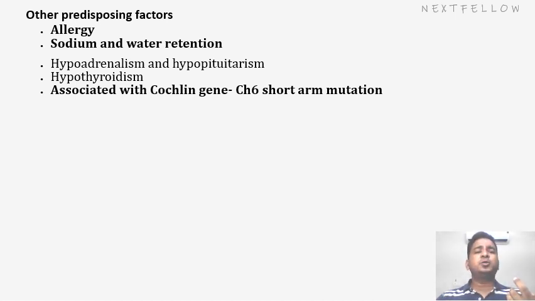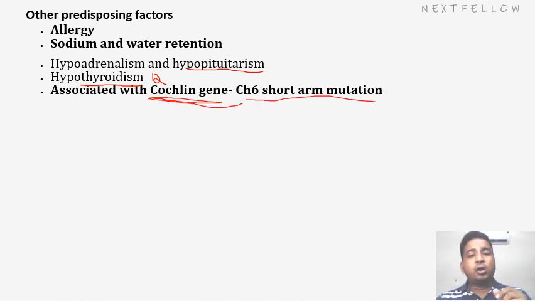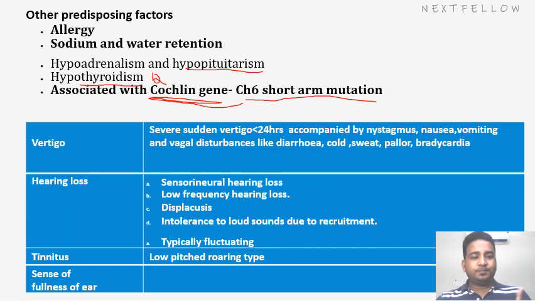What are the other predisposing factors? Allergies, sodium or water retention, hypopituitarism or hypothyroidism. Again, it has been asked in the exam. Hypothyroidism and hypopituitarism are predisposing factors for Meniere's disease. And it has been found that it is associated with the cochlear gene. That is, a mutation happens on the short arm of chromosome 6, where there is a gene present, the cochlear gene, which will lead to Meniere's disease.